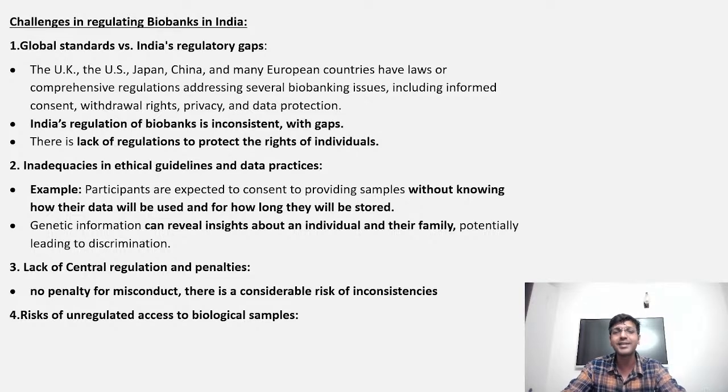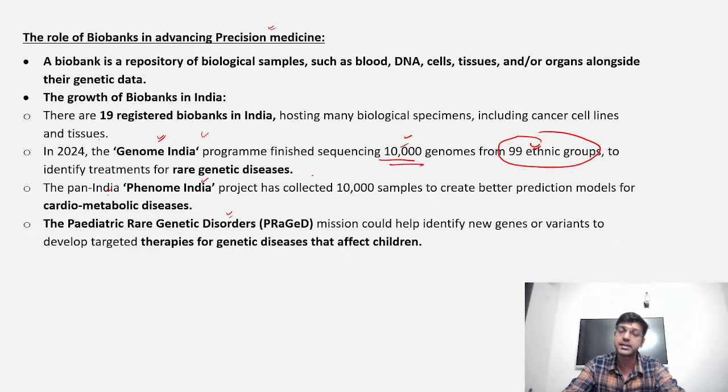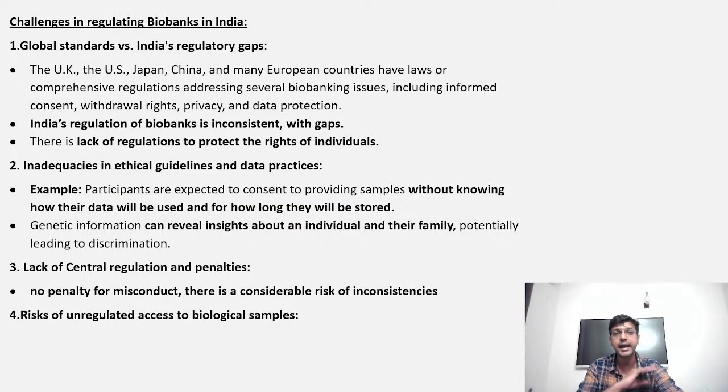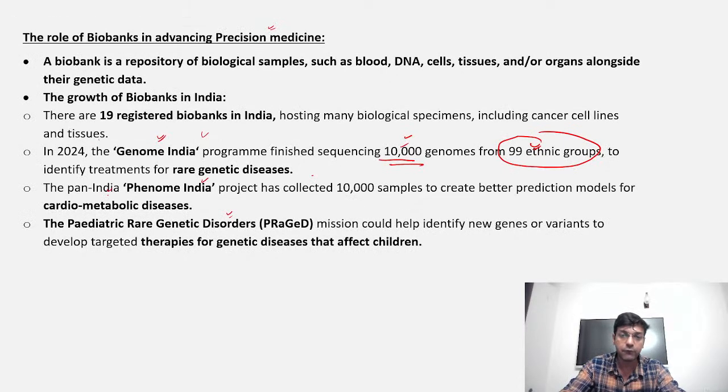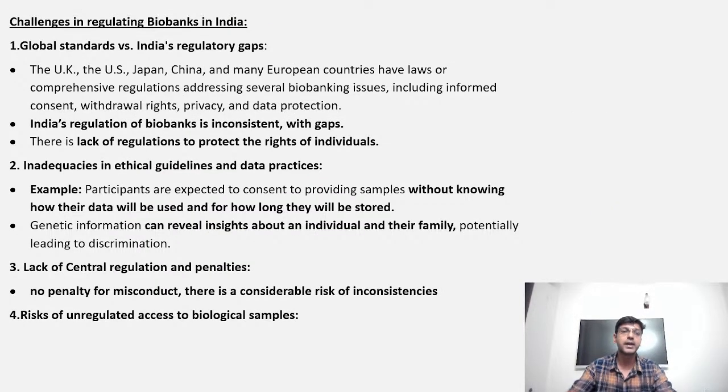Now we are going to see what are the challenges, why we are not able to develop these biobanks in our country. As you know, only 19 registered biobanks are available, and India's population is 140 crore, and we only have a sample of 10,000, especially from the 99 ethnic groups. As you know, India is a land of diverse ethnicity, so you have to have certain standards where people come up and give their specimen or their DNA in order to create certain banks which can be utilized for developing precision medicine or any other kind of medicines.